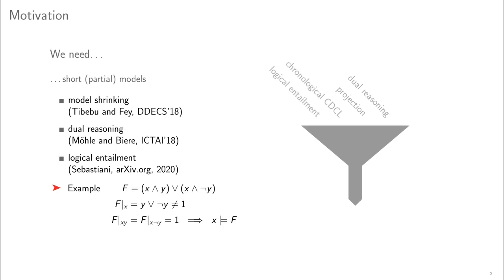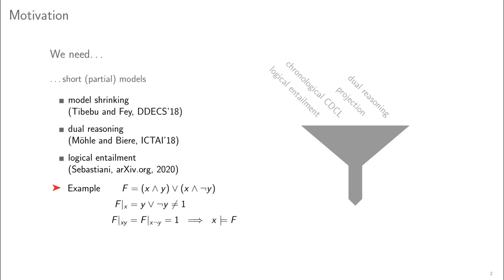Consider as an example the formula F over the relevant variable x and the irrelevant variable y. The residual of f under a trail I is obtained by replacing the literals in f whose variable or its negation occurs in I by the truth value. If now we set x to true, the residual of f under x is y or not y. It is obviously valid, but it syntactically differs from true. The possible total extensions of x are x, y and x, not y, which both satisfy f, and therefore x entails f. But a modern SAT solver does not detect this fact.